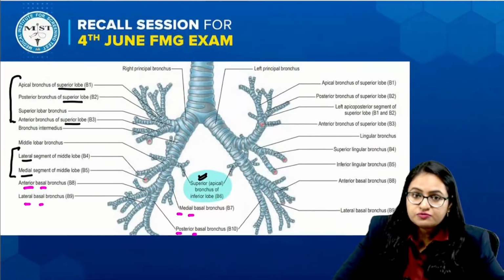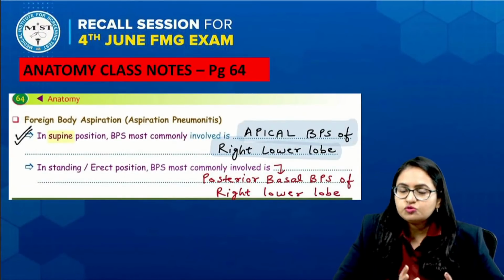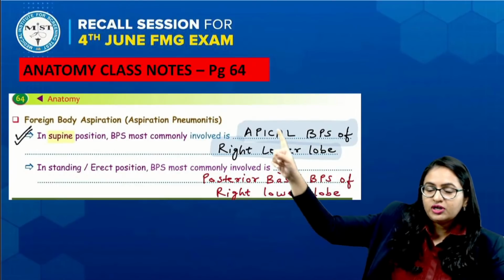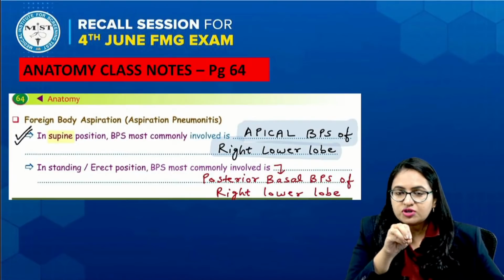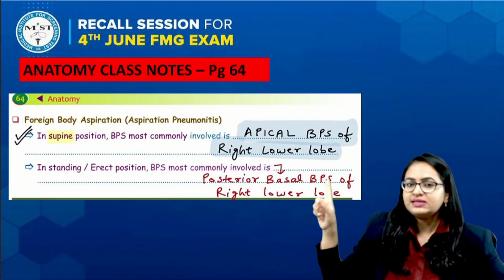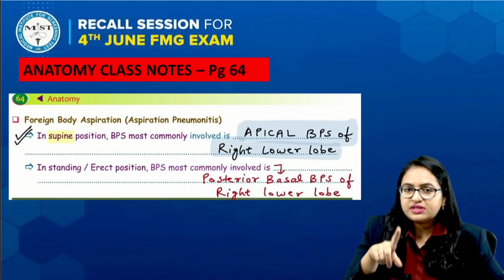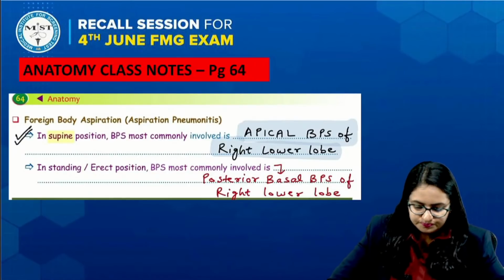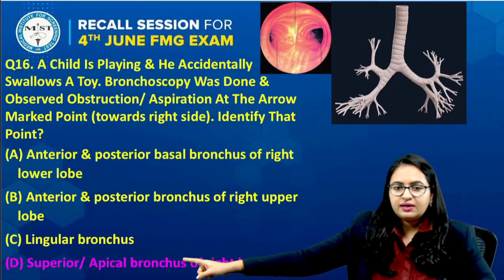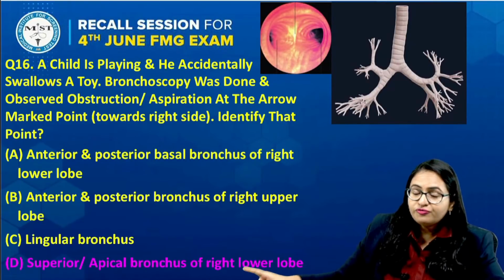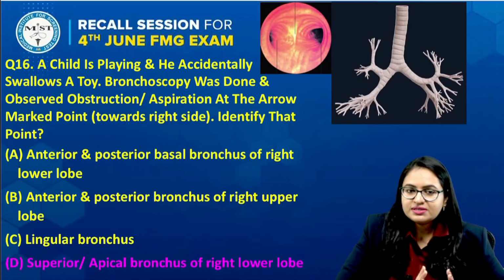When we talk about foreign body aspiration, most commonly in the supine position, the most commonly involved segment is the apical bronchopulmonary segment of the right lower lobe, and thereby the foreign body is obstructed in the bronchus of this segment, the bronchus of the apical segment of the right lower lobe. So the answer to this question will be the superior, or apical, bronchus of the right lower lobe. So this is the answer.